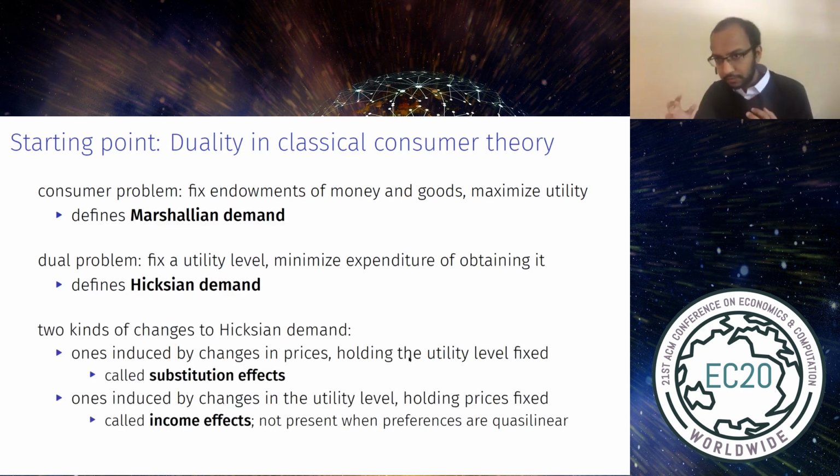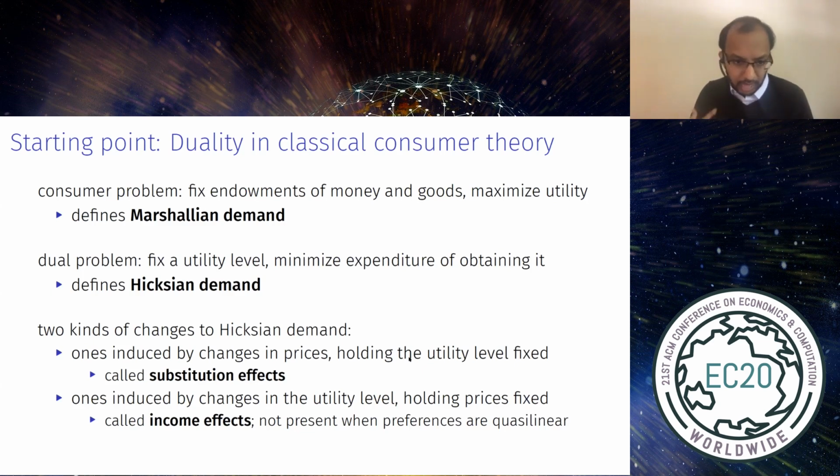It's going to be important for us to think about two different ways in which Hicksian demand can change. One way is in response to a change in prices, holding the utility level fixed. Those changes are called substitution effects because they reflect an agent's change in demand in response to a change in relative prices.